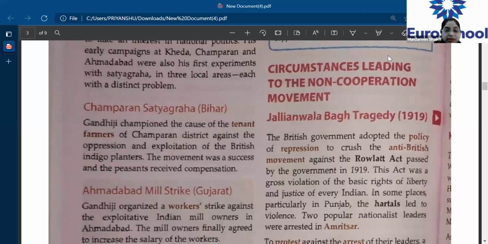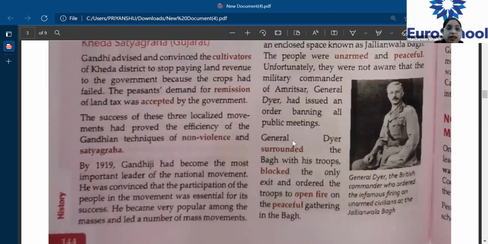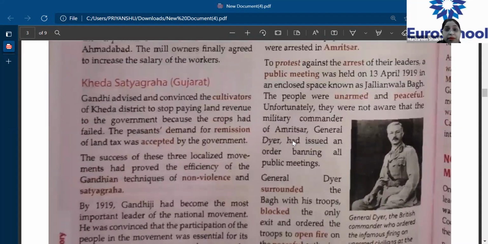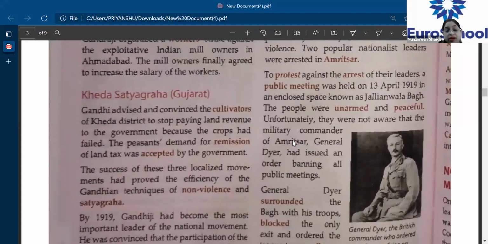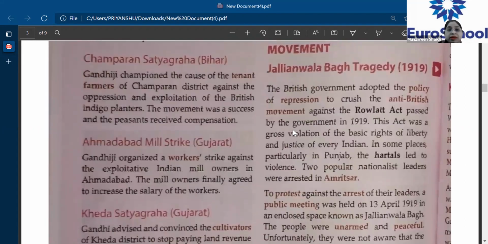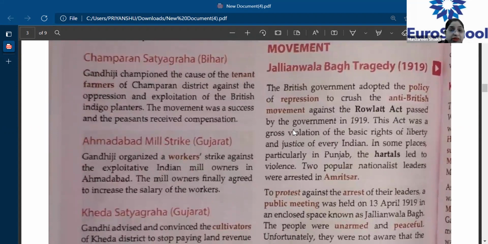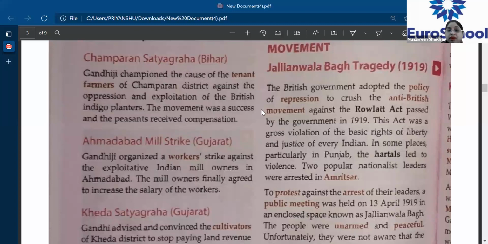So basically, in this particular chapter, we saw the arrival of Mahatma Gandhi ji, and then we learned about his methods. Basically, we studied satyagraha, and then we saw how he implemented satyagraha in these three places. Once he came, he implemented the strategy or method of observing satyagraha in these three places. Number one was Champaran, number two Ahmedabad, and number three Kheda district.